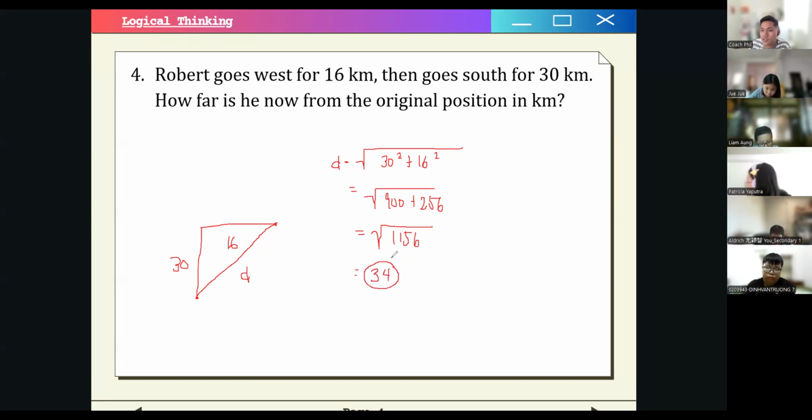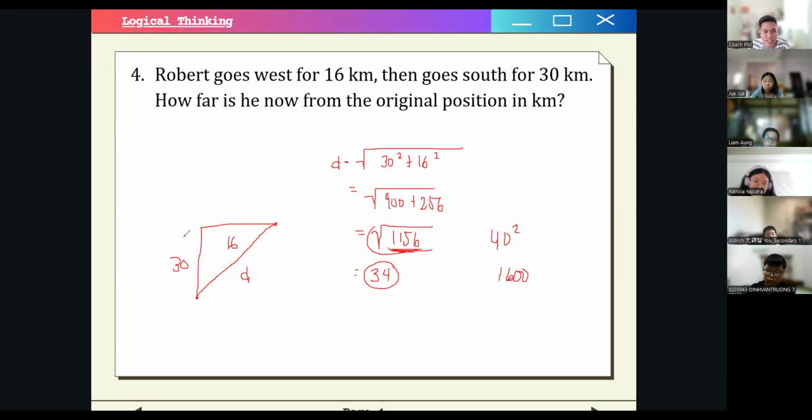By the way, you're not allowed to use a calculator in the finals, I think, no? So you can't solve this directly without using a calculator. So you just have to try different numbers that are close enough. For example, if you already know that 40 squared is 1,600, you want to find a number that is lower than that, right?